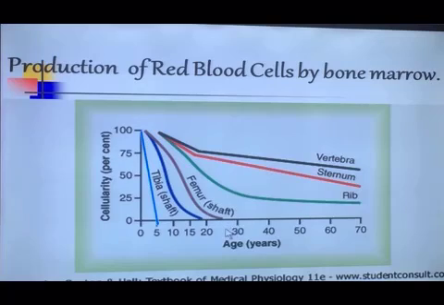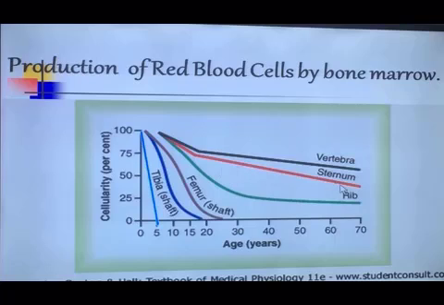After the age of 25, production of red blood cells is taken over by the spongy bone. At the age of 70, production of RBCs declines to 25%.